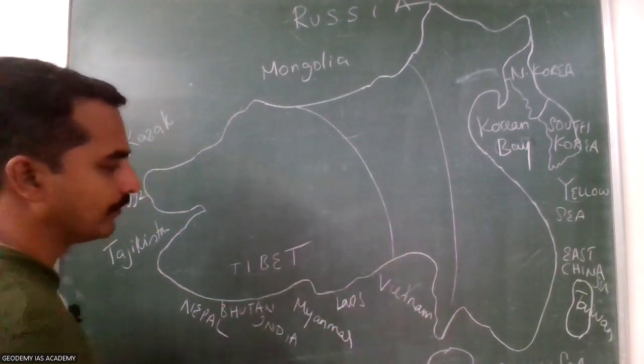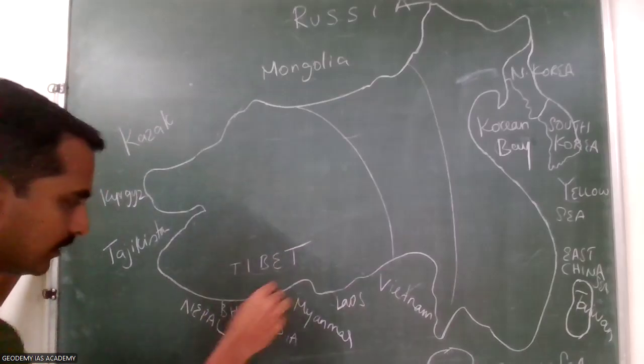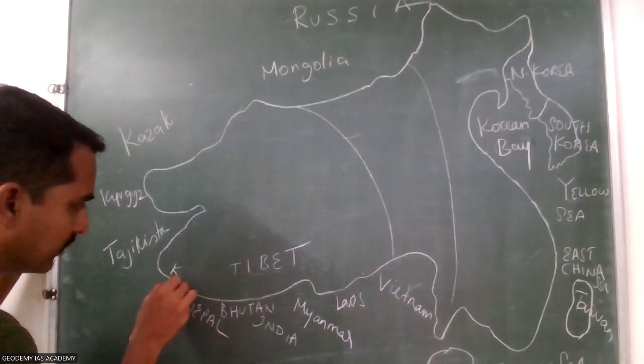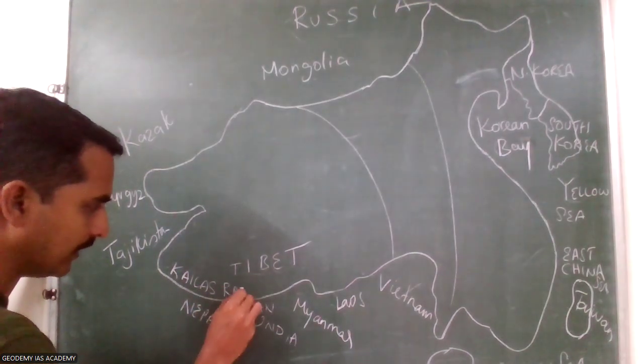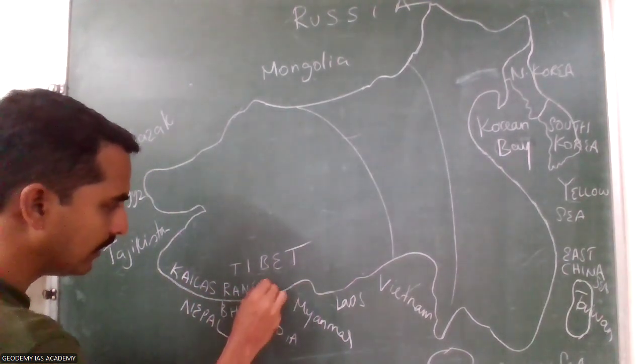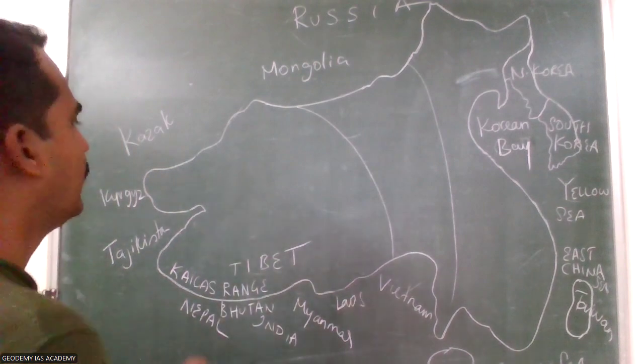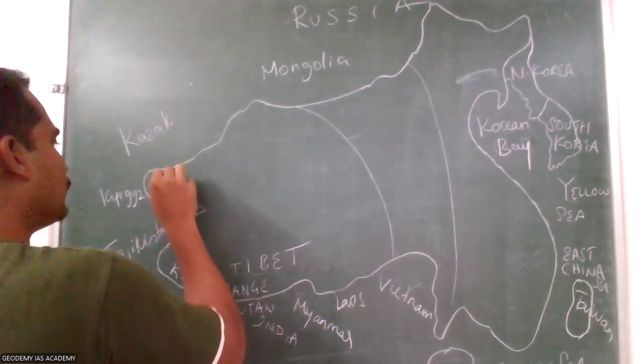Here it is the Tibet Plateau. And in the south, here it is the Kailas Range, in the north of the Greater Himalaya.